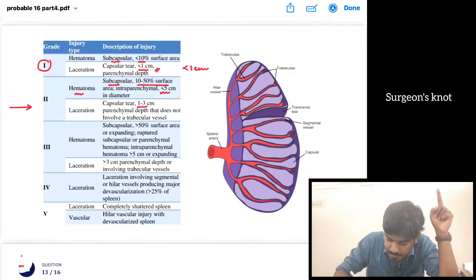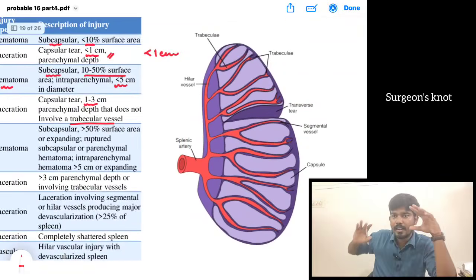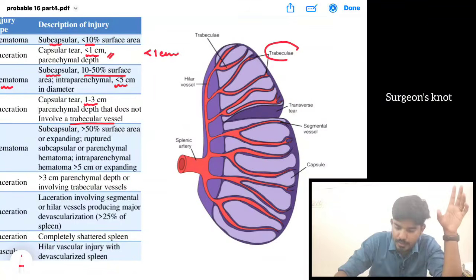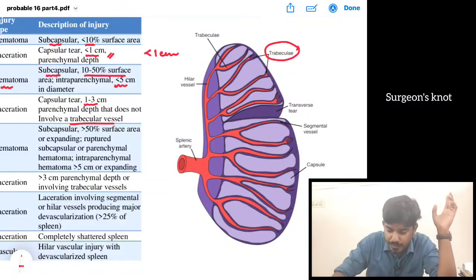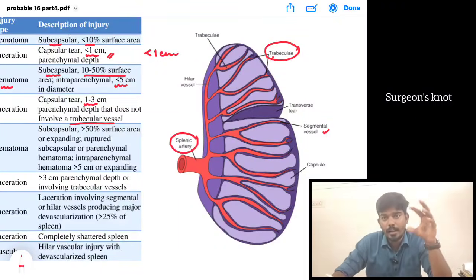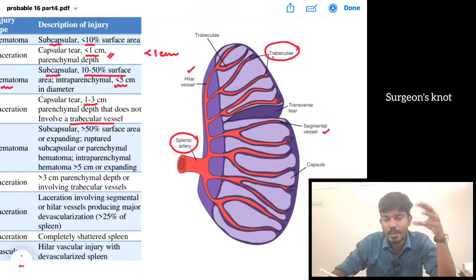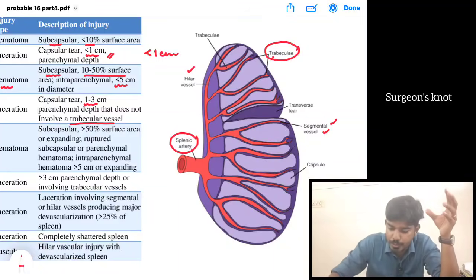Okay, it involves only the trabecular vessels. What is this trabecular vessel? அதான் கடைசி end, trabeculae வந்து போயிட்டு இது பண்ணதான் இந்த trabecular vessels. அந்த vessels மட்டும் தான் போகுது. So there won't be major bleeding. அந்த trabeculae இது சப்ளை, அதுக்கு முன்னாடி என்னது வர போகுது, segmental vessels. So the splenic artery gives rise to hilar vessels, that gives rise to segmental vessels, that gives rise to these trabecular vessels.